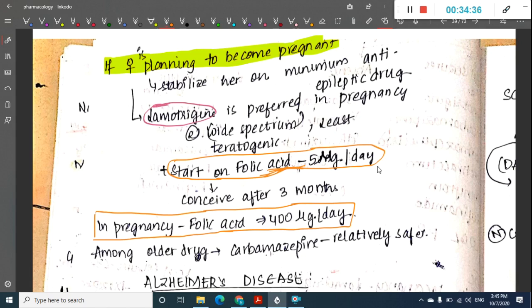So these are the different important things about the anti-epileptics. I know this is a little boring class, but you should remember many things. That is the reason why I didn't write and explain it.